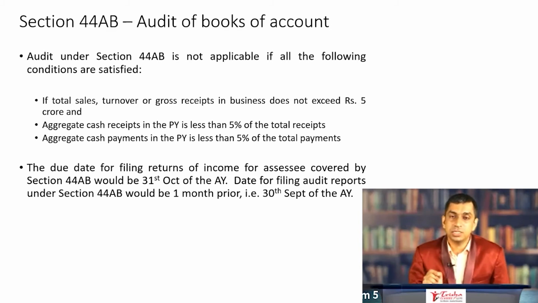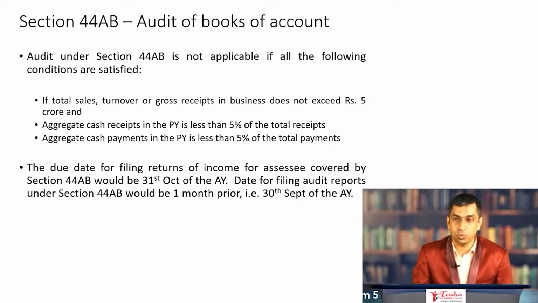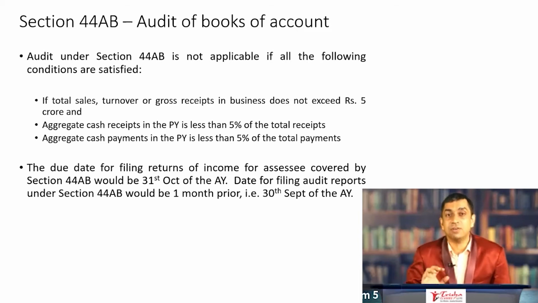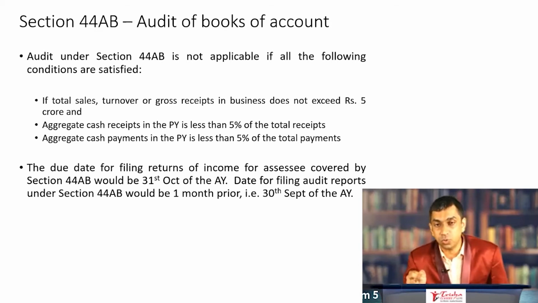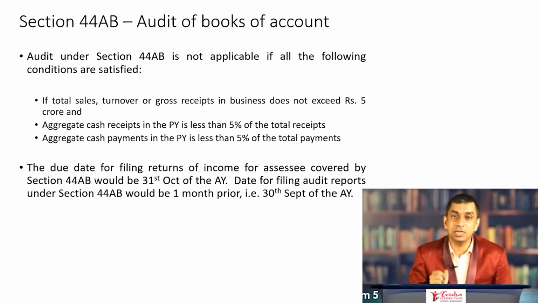If the total sales, turnover or gross receipts does not exceed rupees 5 crore, understand the words used there, does not exceed rupees 5 crore, and aggregate of the cash receipts in the previous year is less than 5% of the total receipts, and aggregate of the cash payments in the previous year is less than 5% of the total payments. If all these 3 conditions are satisfied, then audit under section 44AB is not applicable.